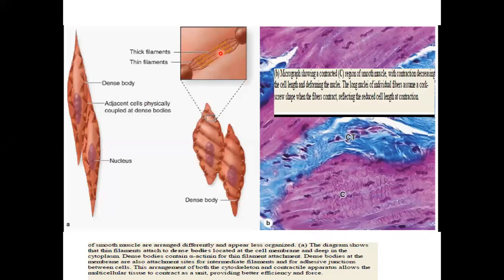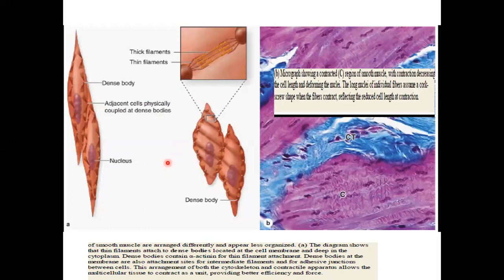Now, what happens is one dense body is attached to the nucleus. The whole nucleus, on its surface, has dense bodies. So think of this point here as being on the nucleus. Then the other dense body is found on the inner aspect of the cell membrane. So what we are seeing there are dense bodies, dense bodies, dense bodies. One dense body on the inner layer of the cell membrane, the other on the nucleus. So you're seeing those connections there: cell membrane, nucleus. Cell membrane, nucleus.